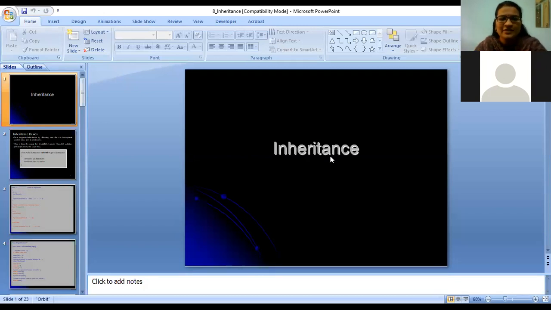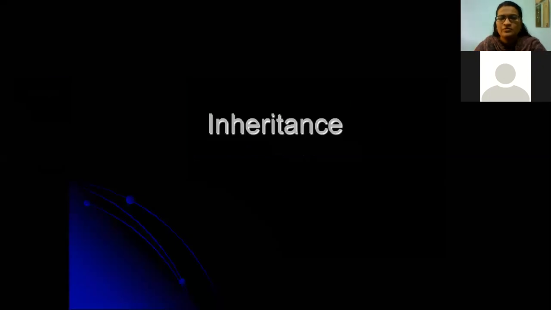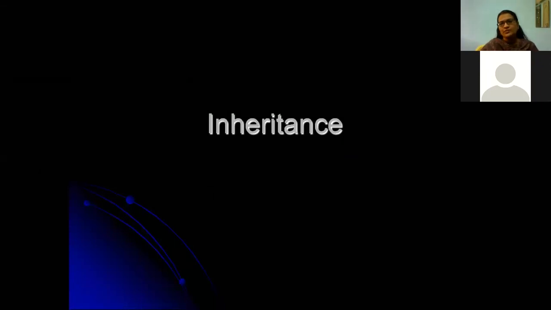Okay, let us just start with inheritance. In C++, we have discussed the inheritance concept same as in Java, but in C++ we discussed different types of inheritance. I mean, 4 different types: single inheritance, multiple inheritance, multi-level inheritance, and hybrid or hierarchical inheritance. Those are the inheritance concepts we have discussed in C++.